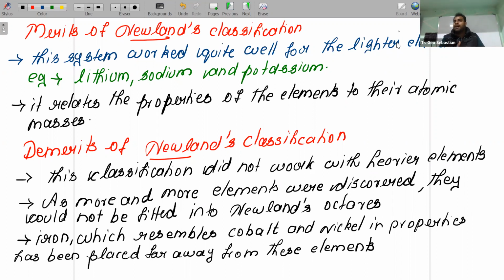The third reason is iron. The properties of iron are similar to those of cobalt and nickel. But in the periodic table, iron is kept in one place, while cobalt and nickel are kept in another place, far from iron. The three of them show similar properties. So these are the three reasons why we discarded Newland's law of octaves.